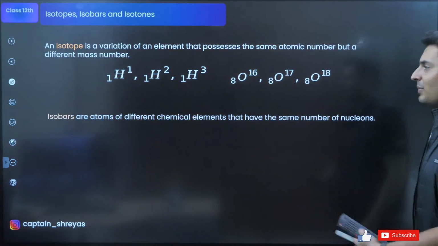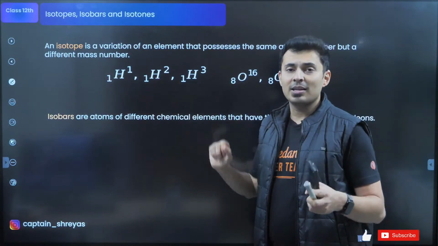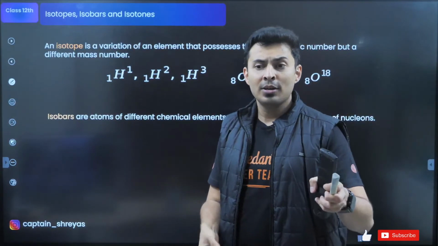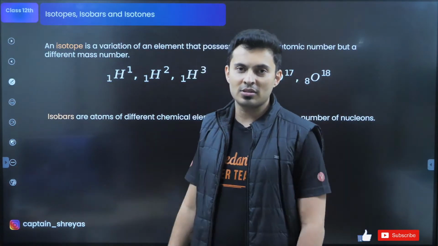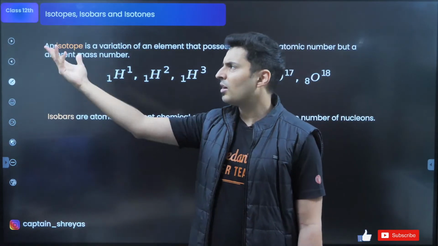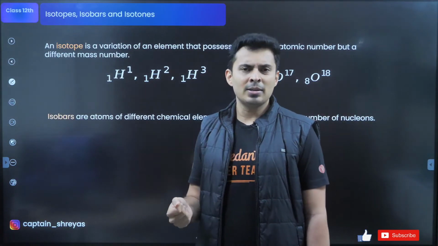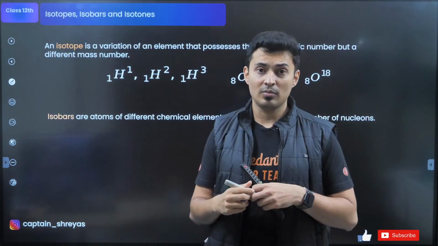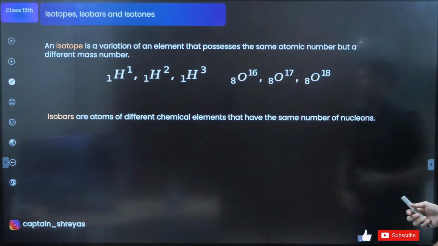The next relationship is isobar. In isobar, their weights are same. Like your uncle might have the same weight as your cousin, might have the same weight as your friend. All are nice 60 kilos. Everybody is 60, 70 kilos. But one is your uncle, one is your friend, one is your cousin. They all are different. One likes cricket, one likes football. This guy likes sweets, this guy likes spicy food. So different in characteristic. So that is called isobars.